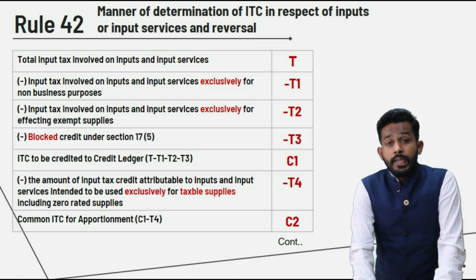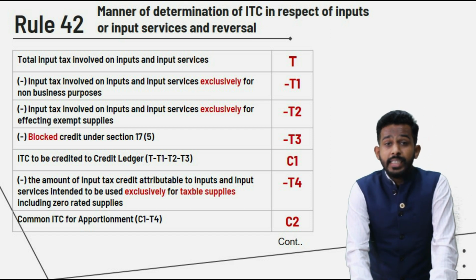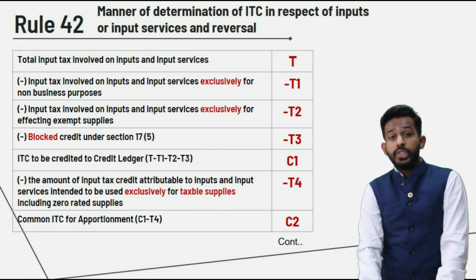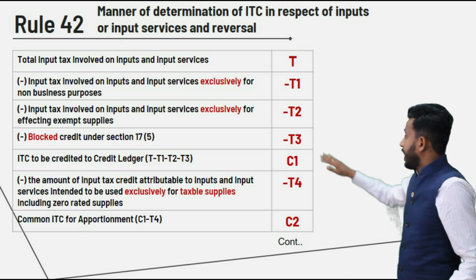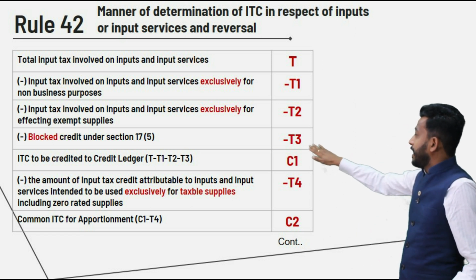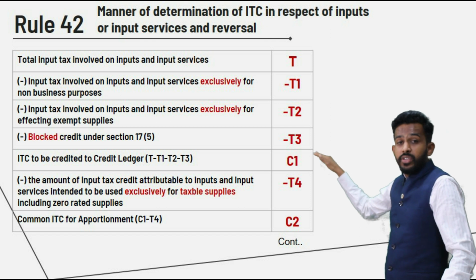So friends, now ITC which is blocked under section 17 subsection 5, we will denote that particular ITC as T3.